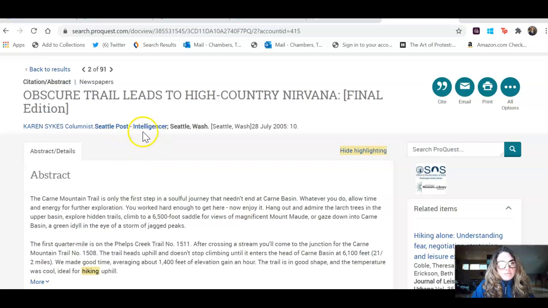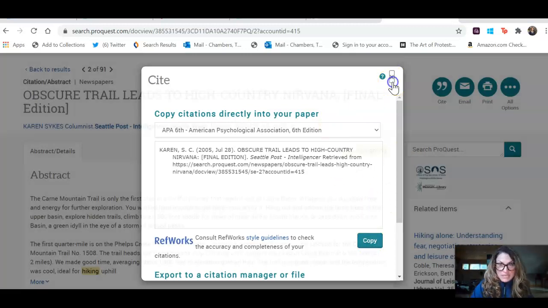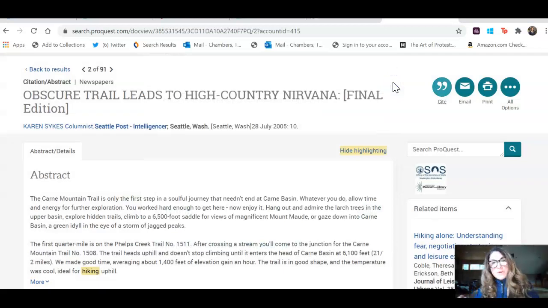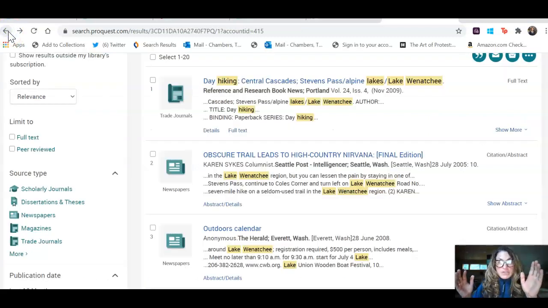Okay, so this is an example. It's from the Seattle Post, and it's from 2005, and I may want to cite it. So if I want to cite it, I would go there and make sure that I am citing it correctly, and then I would copy it and put it in a file. I don't know how you're going to be citing your sources. I don't know if you're going to be keeping them in OneNote or another way, but this is an example of me just changing from Northwest spelled out to NW and using this resource to get from, well, actually started from 8 to 682 to then 91.